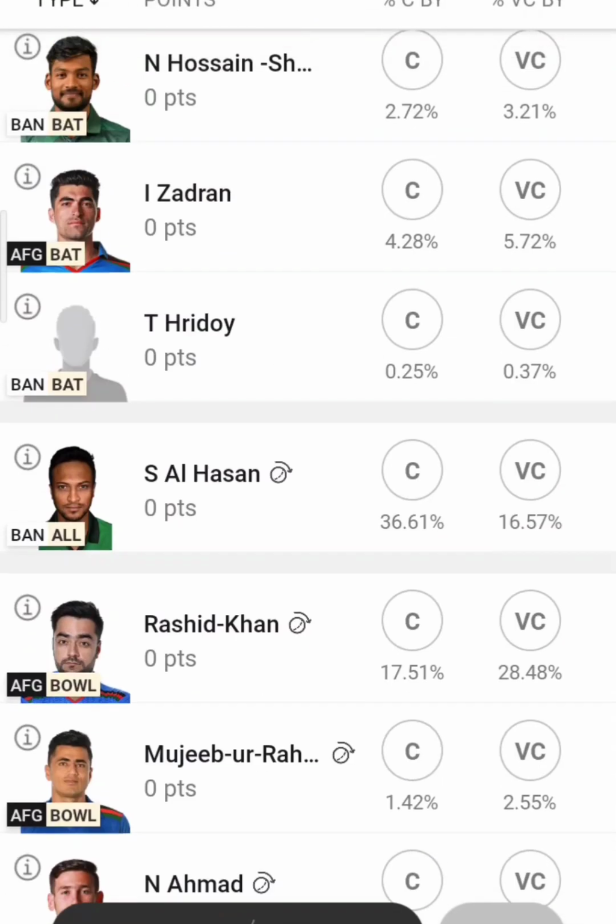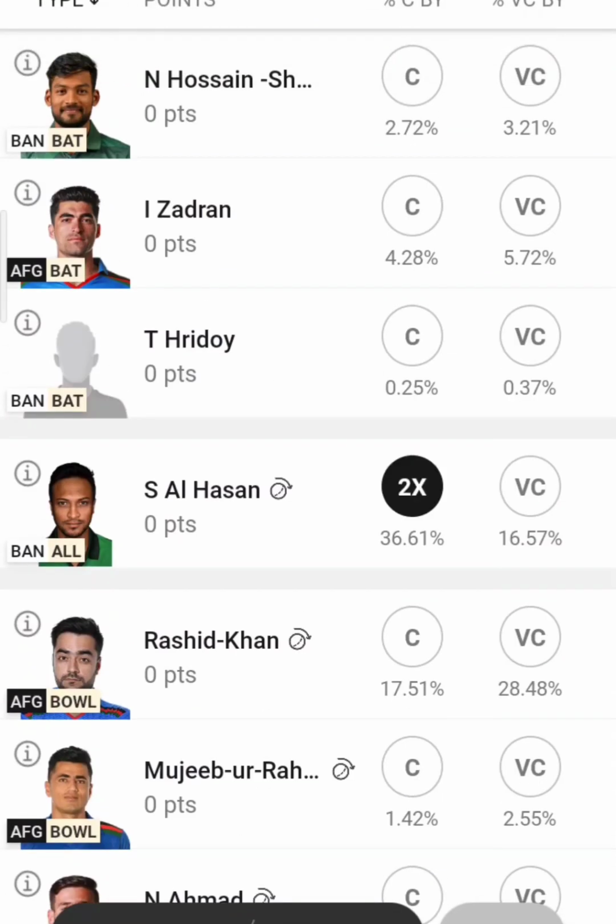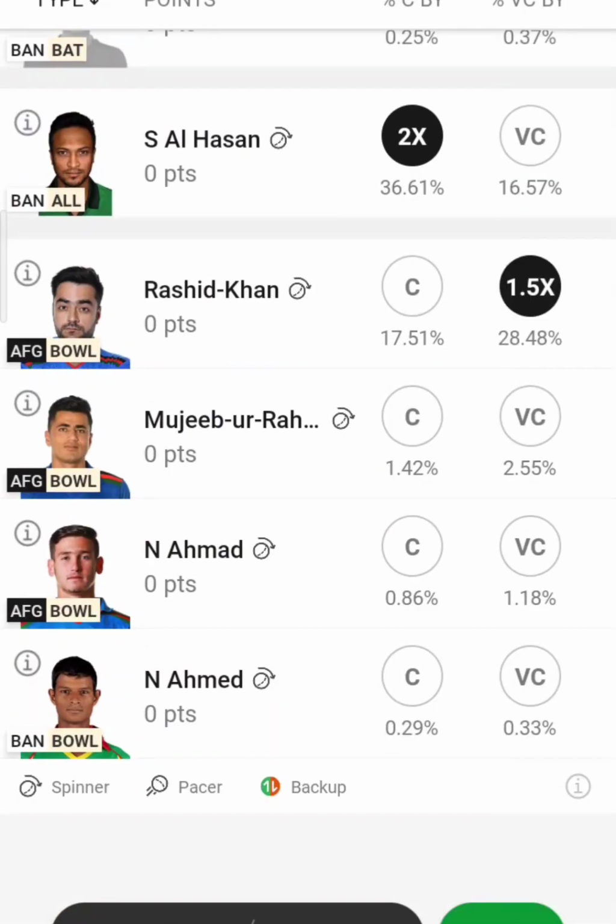So coming to captaincy, again you can choose Shakib Al Hasan. It's a very good choice, because this is going to be a very good spinners paradigm. Here I'm not choosing Rashid Khan as my VC, because since this is spinners paradigm, I expect that out of his 4 overs spell, 1 over will be maiden, another over will be controlled, and in the rest 2 overs he will take 1 or 2 wickets, and that is not going to be sufficient for a choice for CVC. But I'm going for Mujibur Rahman as my VC, or else you can choose one very differential pick, Noor Ahmed, as your VC as well.